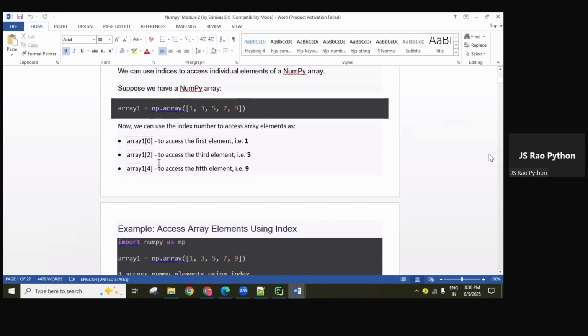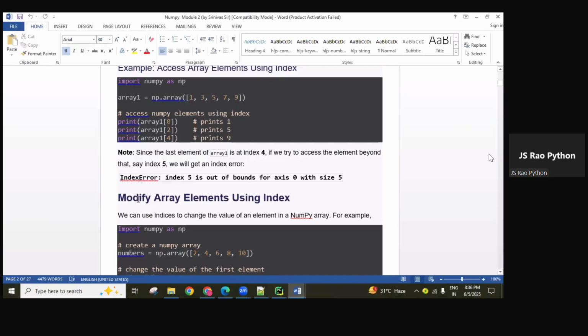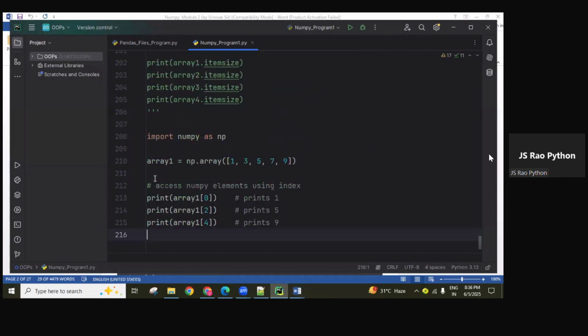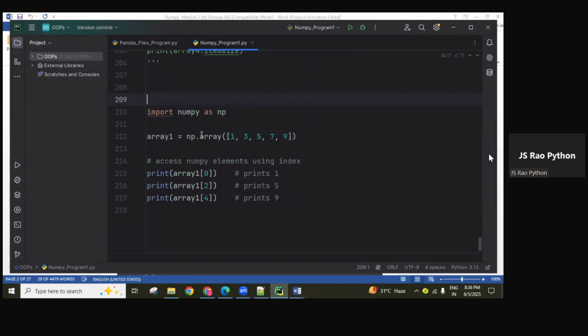Access the array elements using indexing, same kind of program. Here, just like the explanation I gave, it is given programmatically. And next, modifying the array elements using indexing, for example this program. I created the array object right now and I am accessing it here.